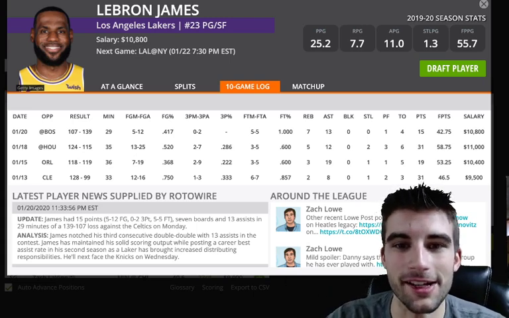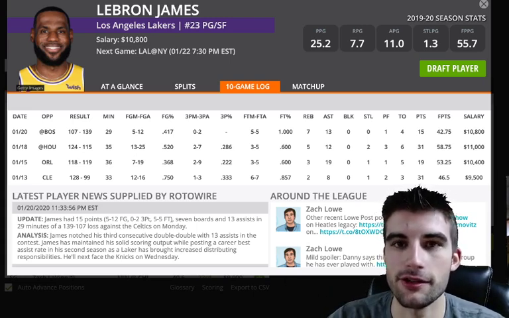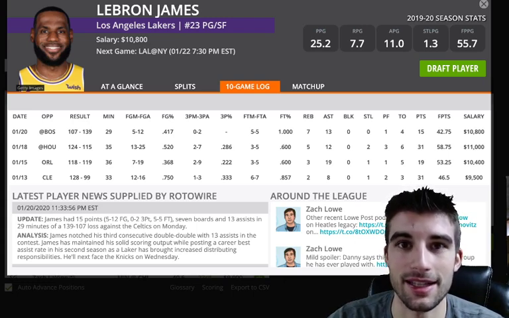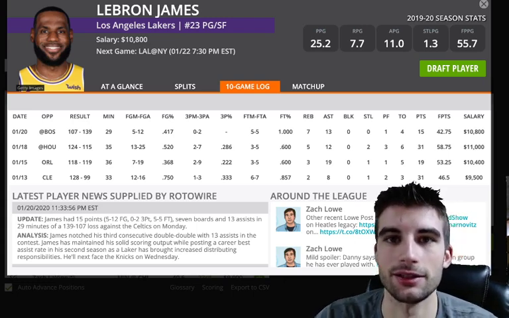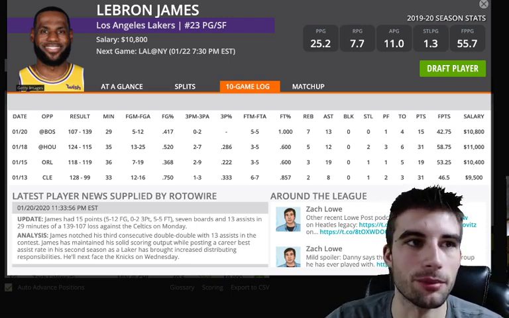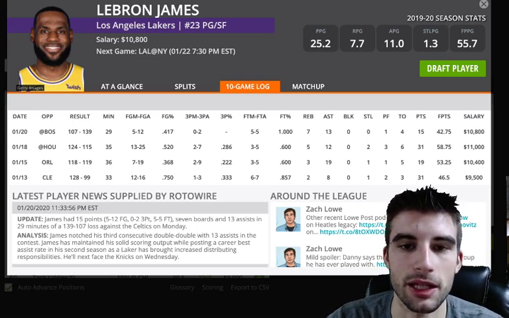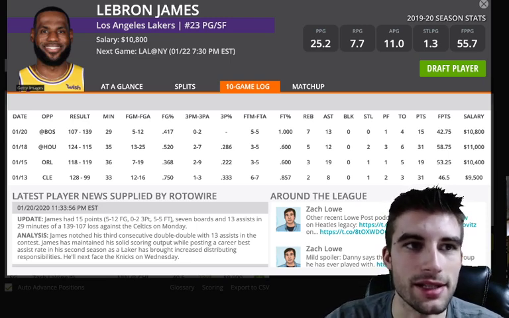Alright, so we're back, and first up we're going to talk about LeBron. I know James Harden's on this slate, but I personally do not want to pay that much for James Harden. I really don't think it's necessary on the slate. I just think there's some better plays that are a little bit cheaper. So we're going to start off with LeBron. Now, he's not a must on this slate by any means, but this is a good matchup versus the Knicks, who do rank bottom 10 versus guards.